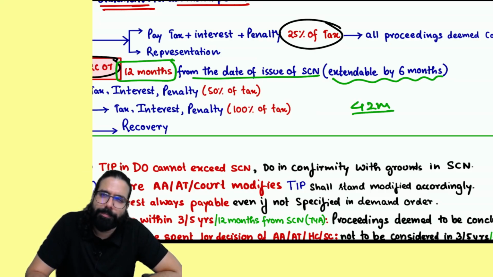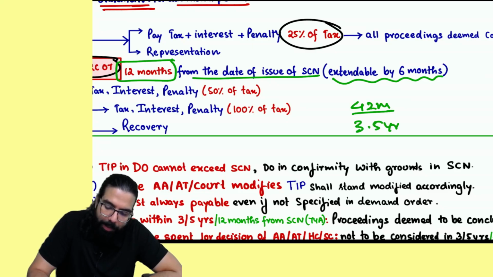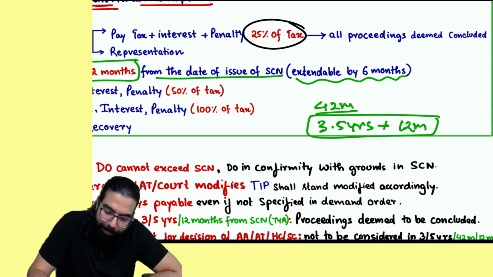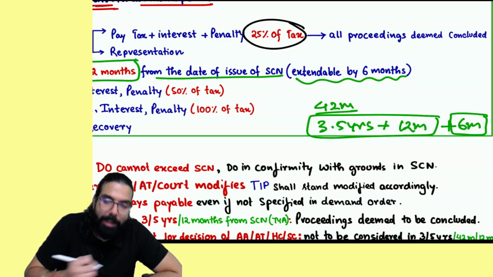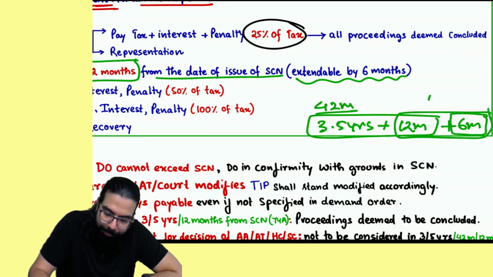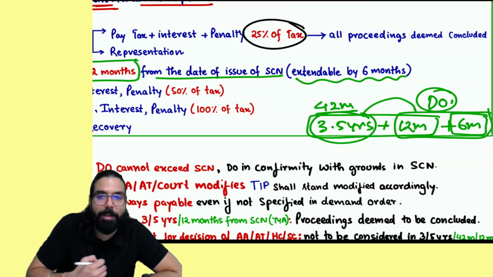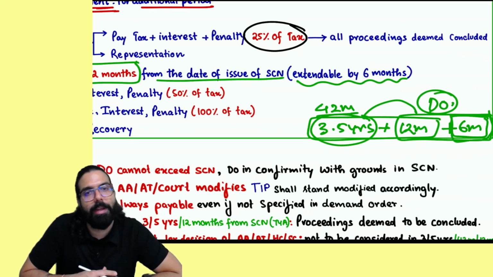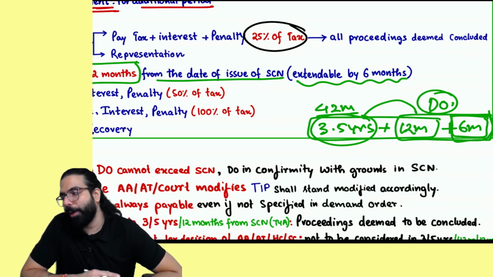42 months means 3.5 years plus 12 months you may get the demand order, and if they can't give it to you in this time, 6 more months. 12 months plus 6 months is the time limit for the demand order. From which date? Once the show cause notice is given, from that date, within 12 months they will give the demand order. If they can't give it in 12 months, then they will take another 6 months and give you the demand order. I hope this point is clear to all of you.